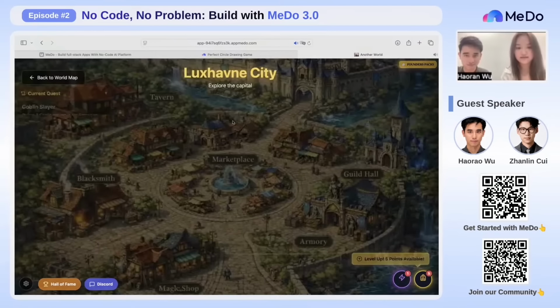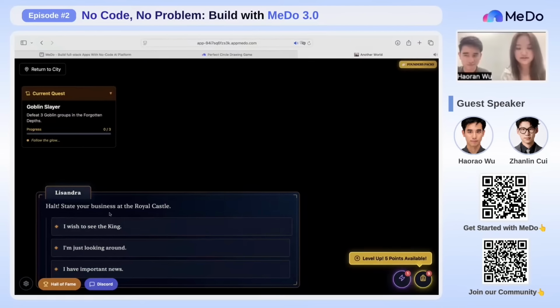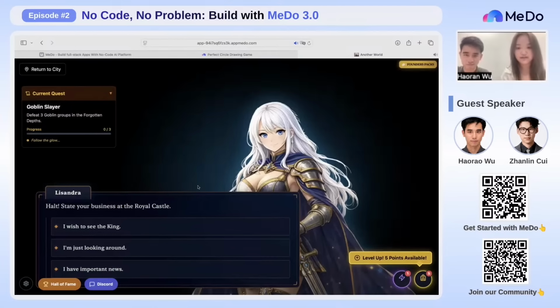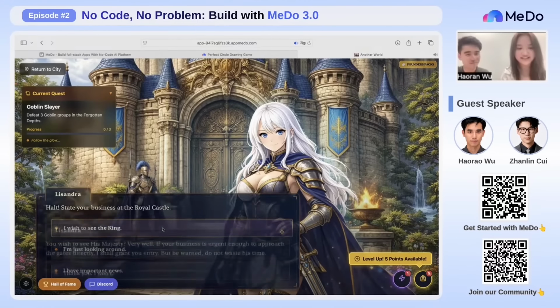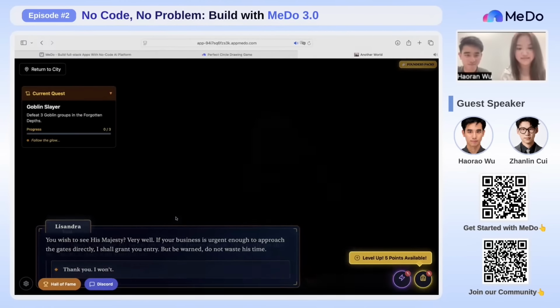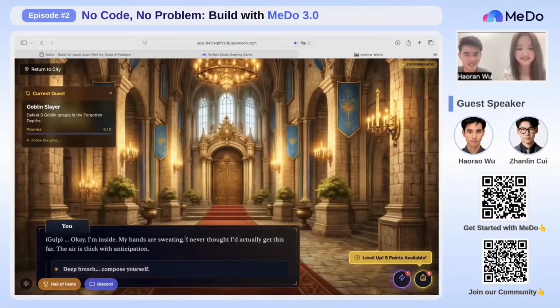Okay, state your business. Royal Castle. Wow, it's pretty. Not sure which model they use. I wish to see the king actually. Wow. Want to see the majesty.